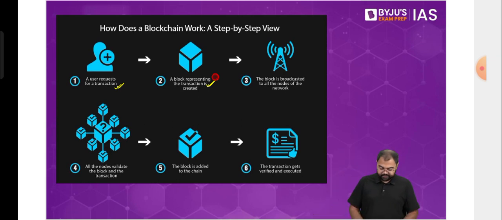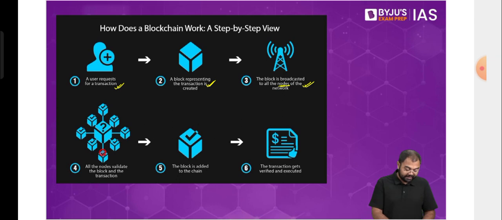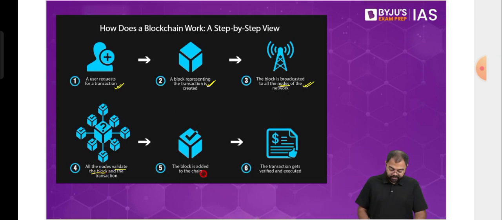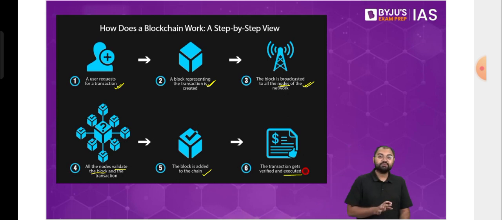This block will be broadcasted to all the nodes in the network. Once it goes to the nodes in this network, this is where the nodes will validate the transaction. They will validate the block and the transaction, and once the nodes have validated it, this is where the block will be added to the blockchain, and hence this transaction will be executed. This is how we see the working of blockchain technology in terms of any cryptocurrency, like Bitcoin. It basically works in this manner.